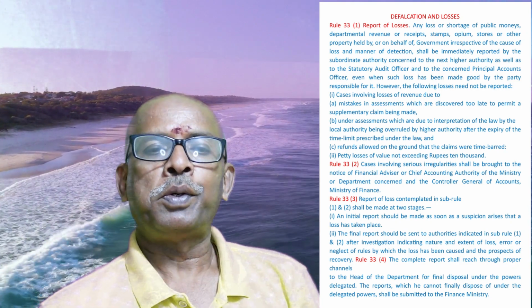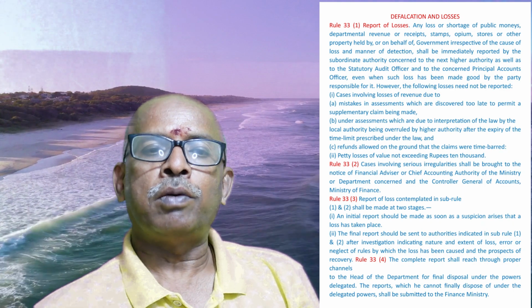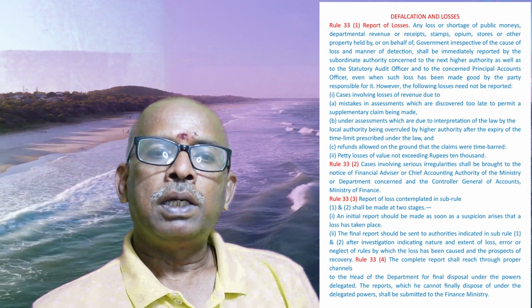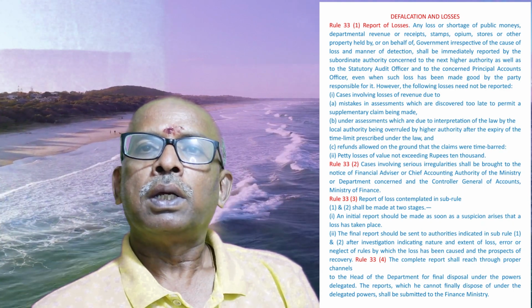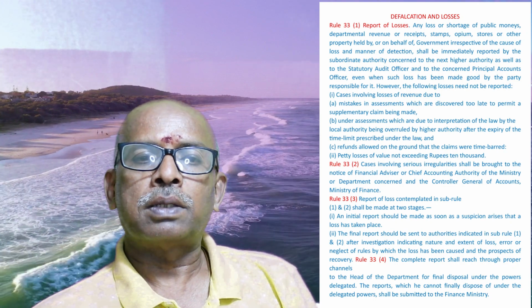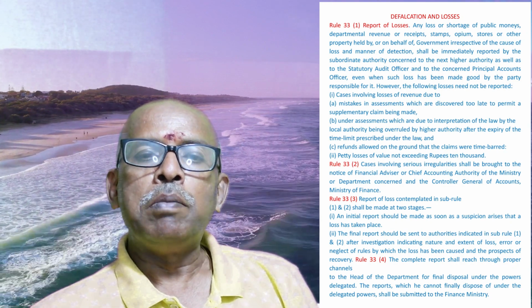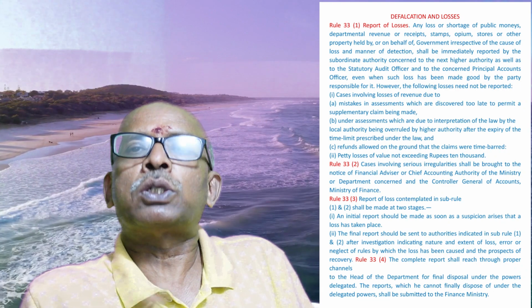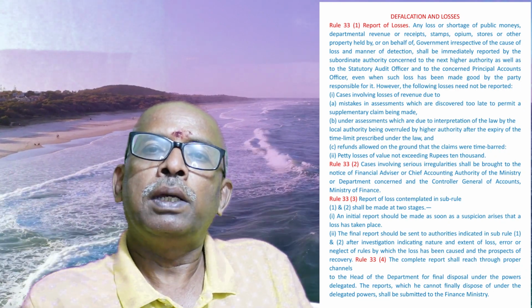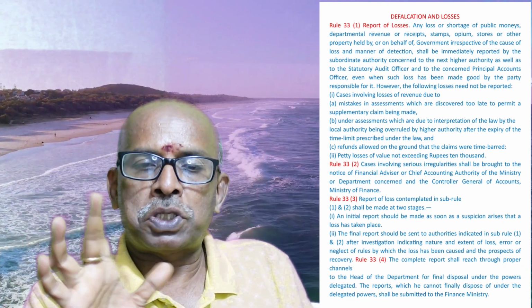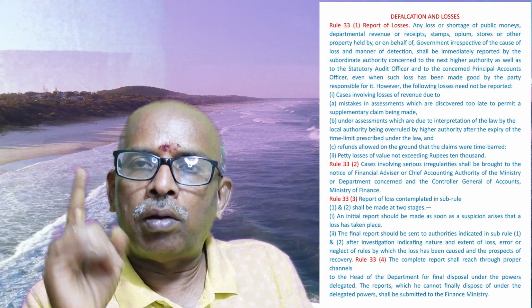What does it mean? Now all these things we have listed out. If it is noticed that there is a loss, immediately the controlling officer has to report the fact to the immediate higher authorities, first step, and then statutory audit.